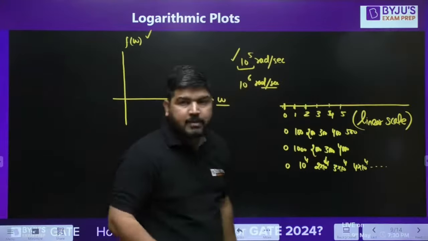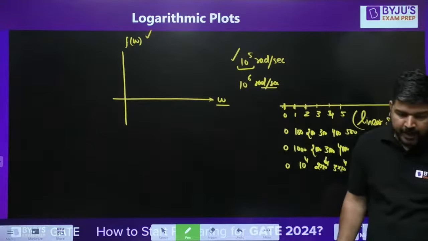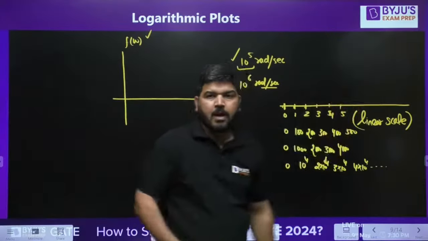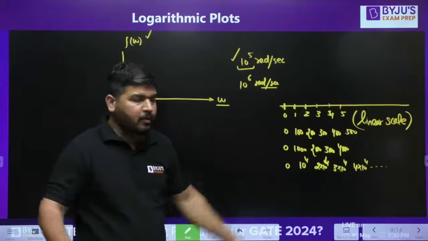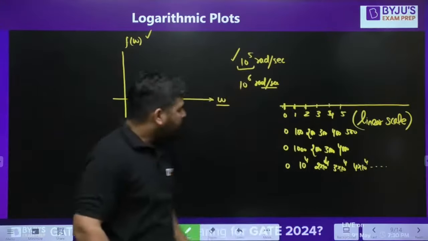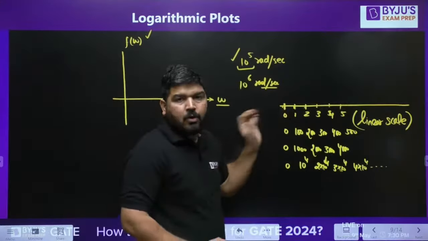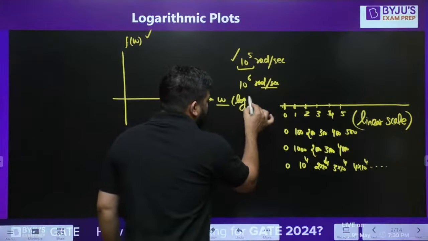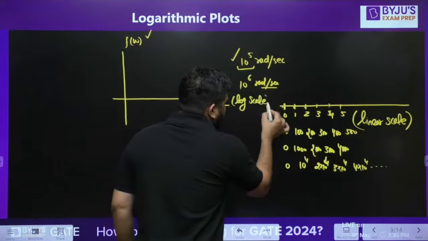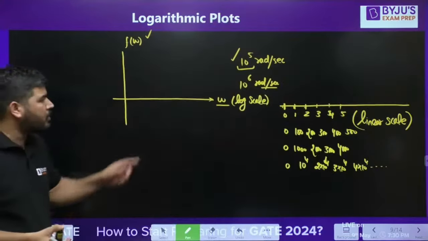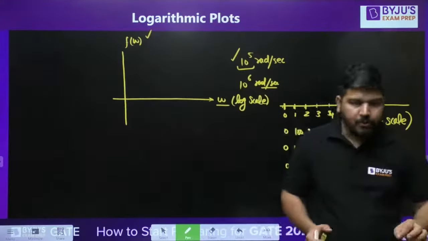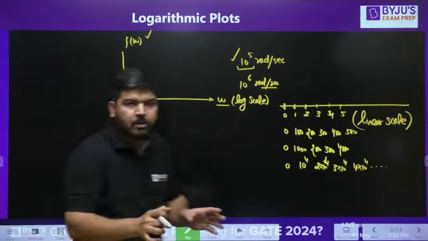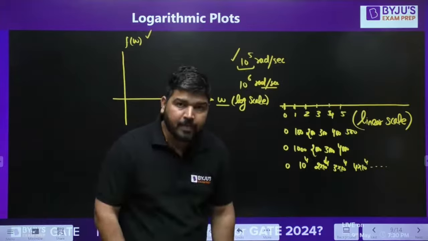And to reach 10 raised to power 6, you have to take 100 steps, which is a very long distance. I mean, you have to travel very long. It's very difficult to show these points. You have to take a very large graph. That's why we want to approach log scale. We need to show omega on log scale. Now, what is the advantage of showing the points on log scale? The advantage of showing these higher frequencies on log scale is you can show all these frequencies easily.